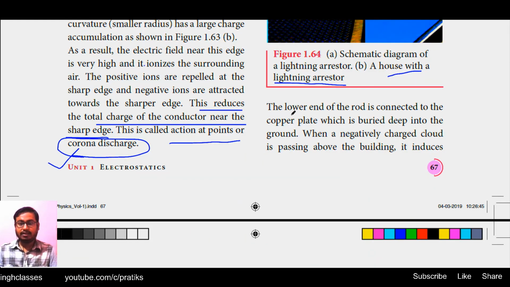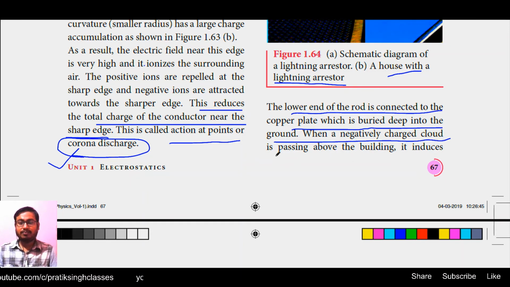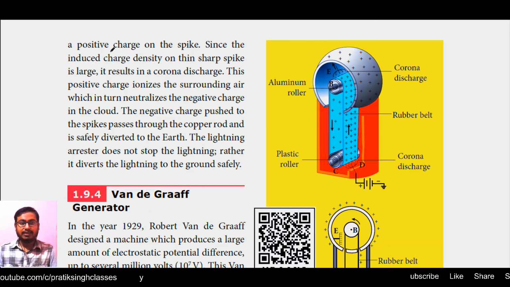See here, the lower end of the rod is connected to a copper plate which is buried deep into the ground. When a negatively charged cloud is passing above the building, it induces a positive charge on the spike. Since the induced charge density on the thin sharp spike is large, it results in a corona discharge.